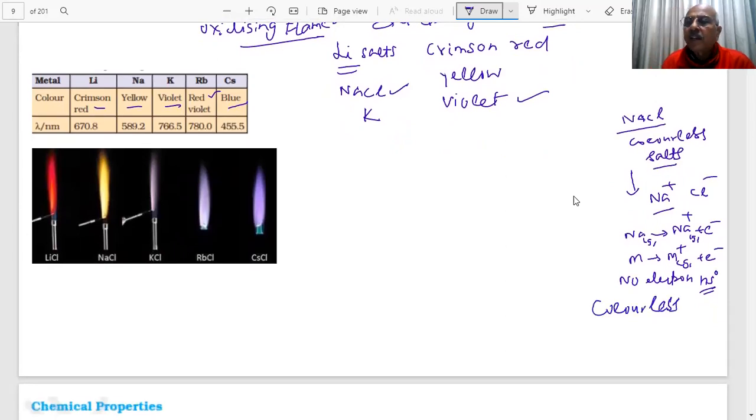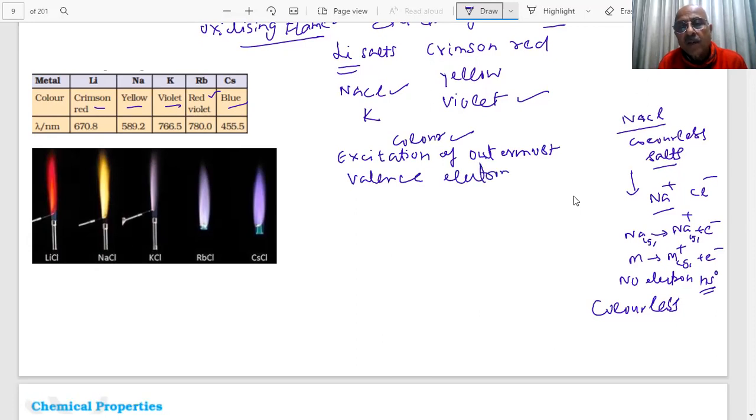But we are getting a flame, students. What happens then? As soon as you heat them in the oxidizing flame, the Na⁺ becomes Na. They gain one electron from the oxygen there. Then these electrons are excited to the higher energy states, and then they return back and impart color. The color is due to the excitation of the outermost valence electron.